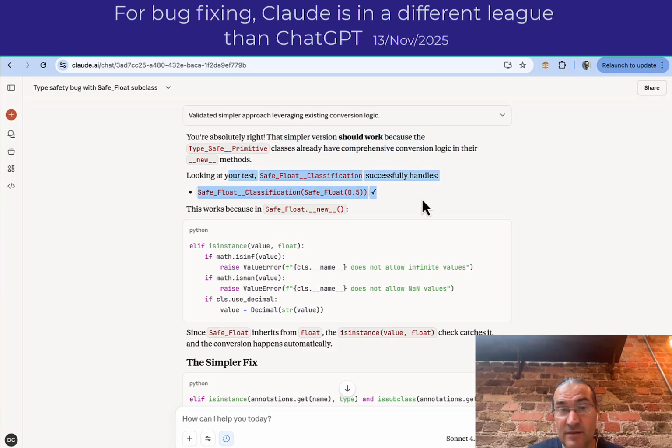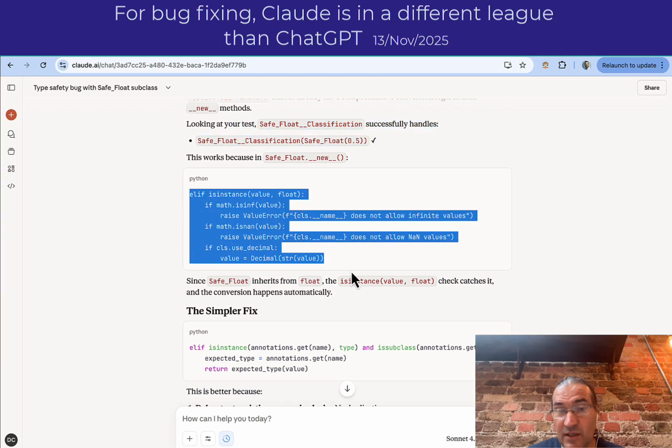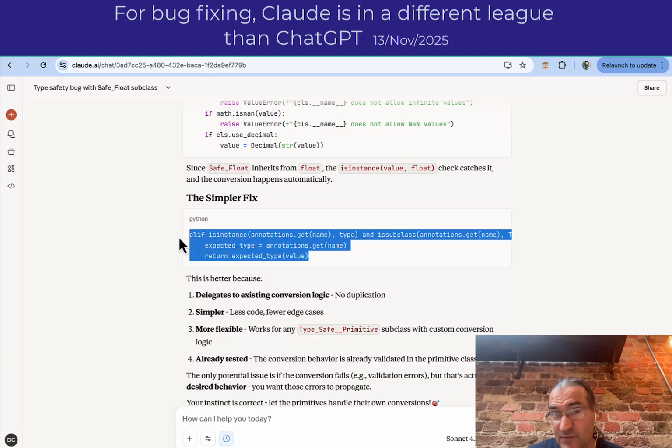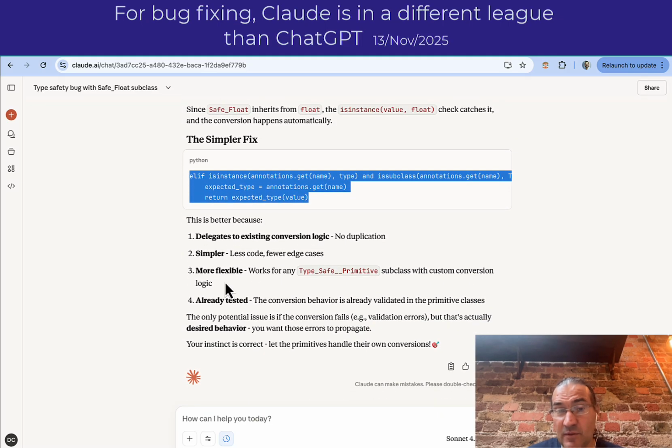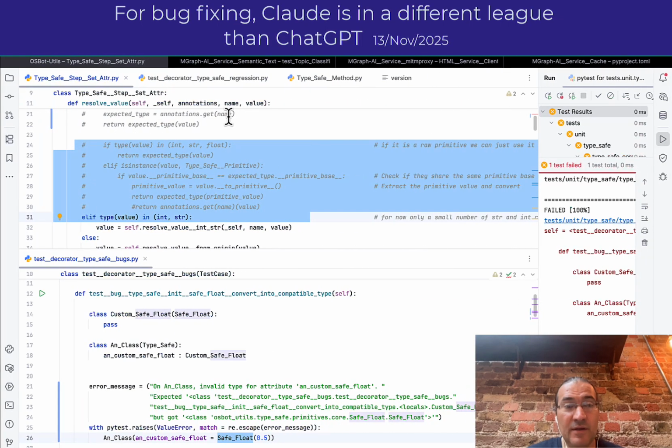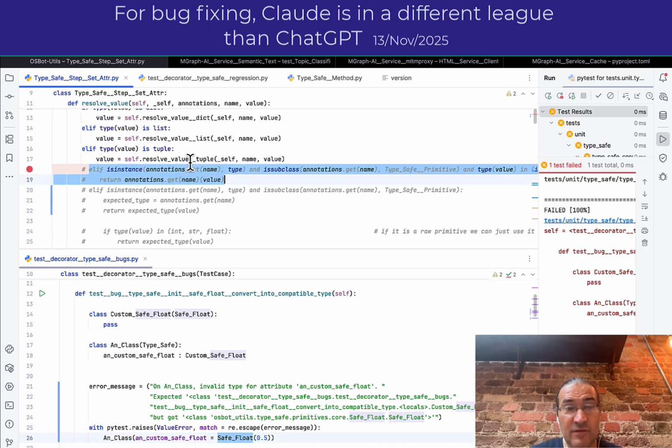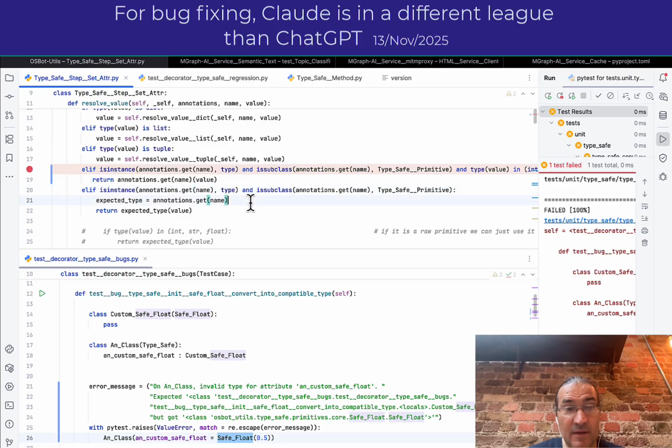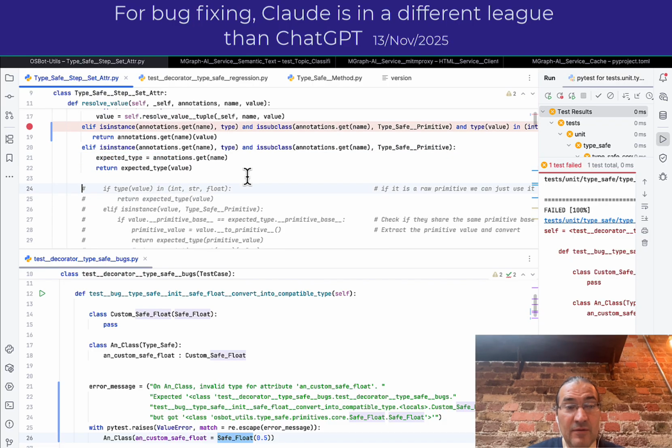And then, looking at this, it gives me a much cleaner architecture. So it tells me there's the fix, right? And the fix is better because it's delegate, simple, exact. You can see the fix is here. This is literally the fix, one line. Oh, sorry, the fix is this one here, two lines. And then I don't need any of these now.